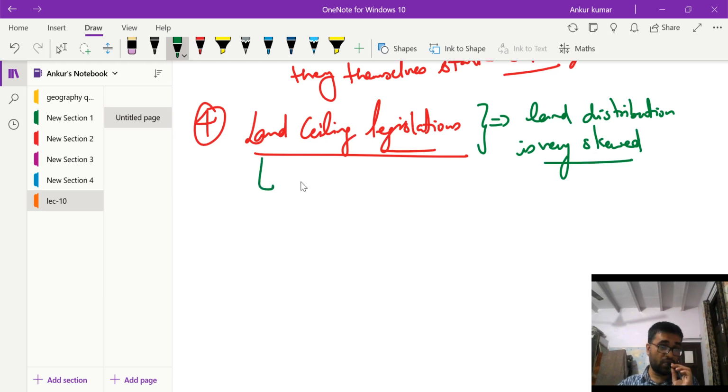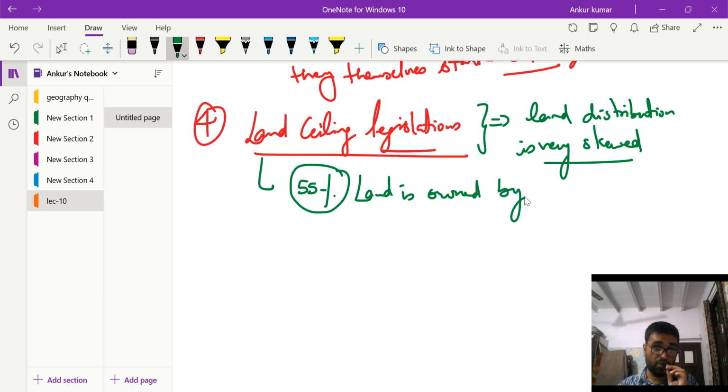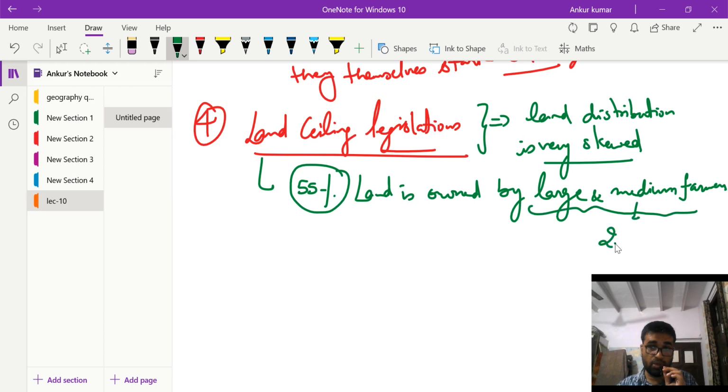In the present time, 55% of land is owned by large and medium farmers, and they constitute just 20% of the farming community.